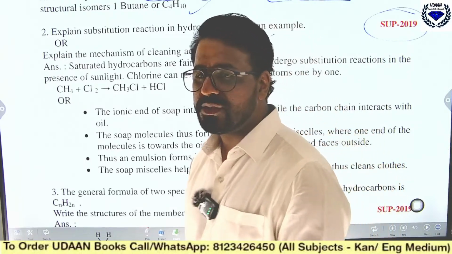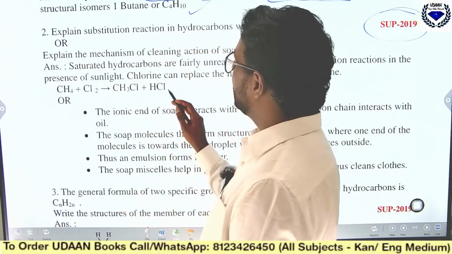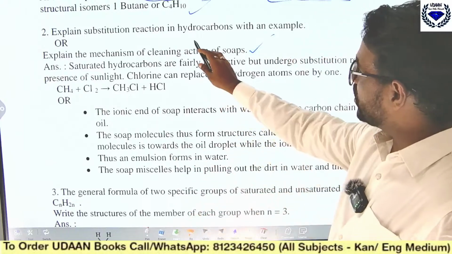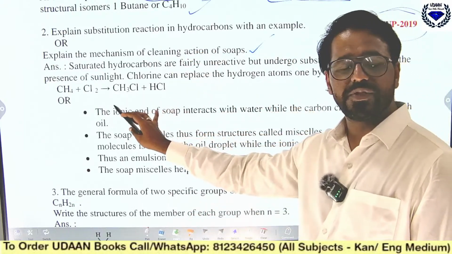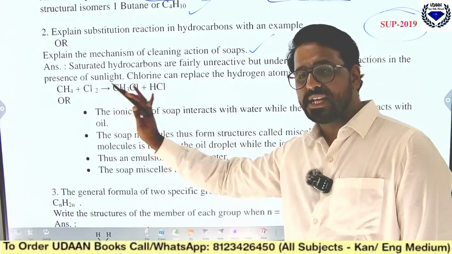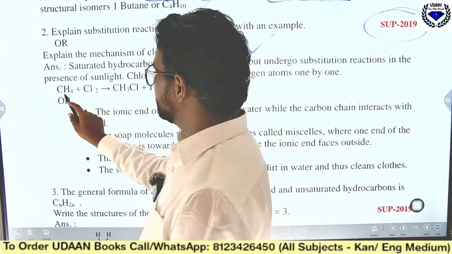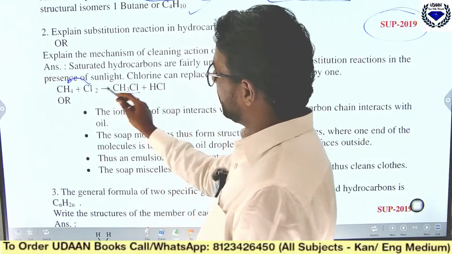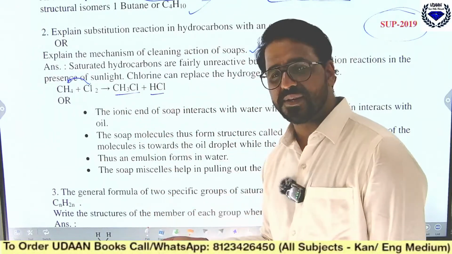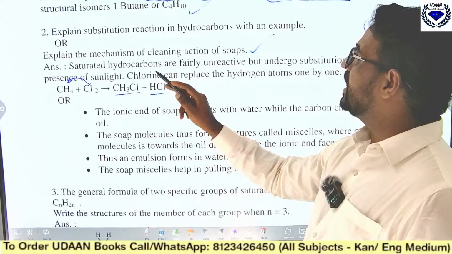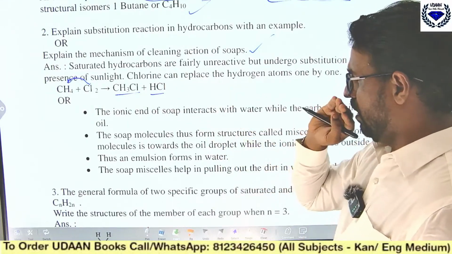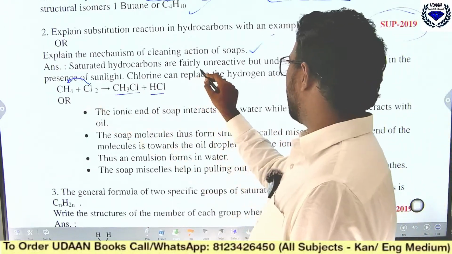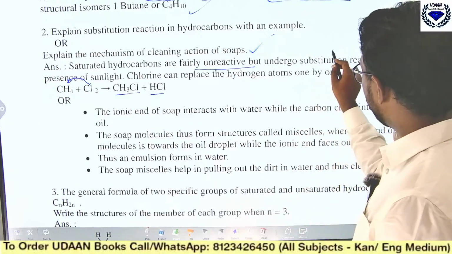Okay, now coming to the next one, what is substitution reaction? In substitution, we are using what? Chlorine as a substance. Chlorine will substitute. See, this is methane. Chlorine will go and sit with the methane, and HCl will come out. That we call a substitution reaction. See, saturated hydrocarbons, methane is an example, are fairly unreactive, but they undergo what?